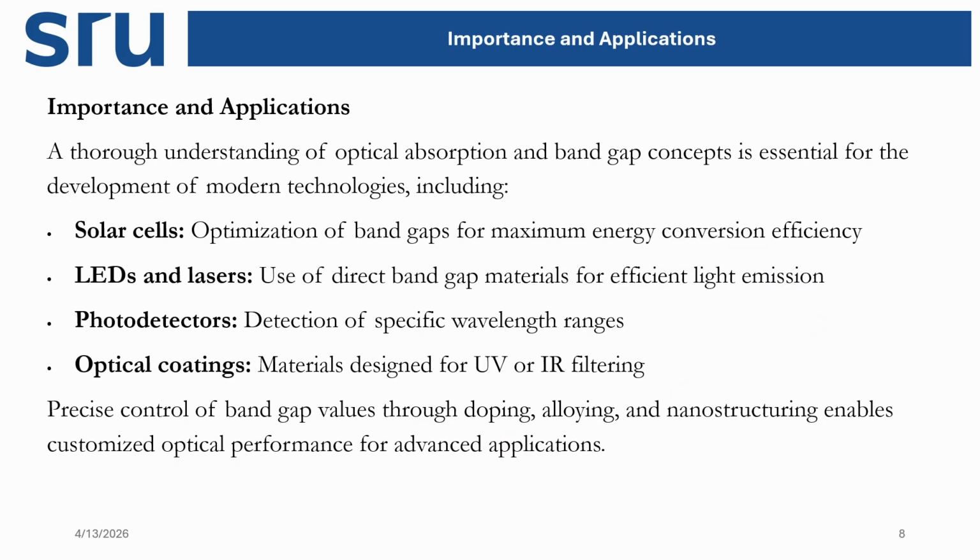The importance and the applications. So here, what we need to know is the interaction of materials with light, because we can use it for different purposes. For example, a solar cell. In a solar cell, what happens is that the material first absorbs the light, right? Then let's say this is a material.